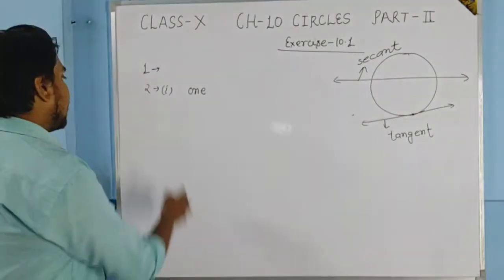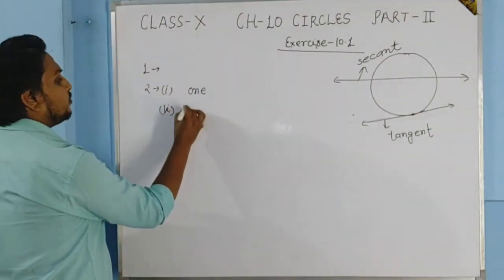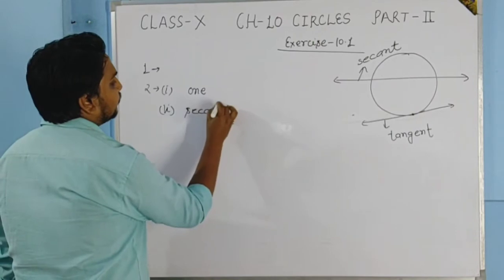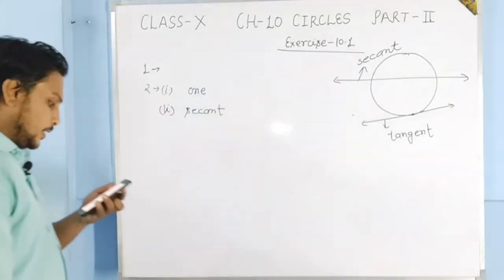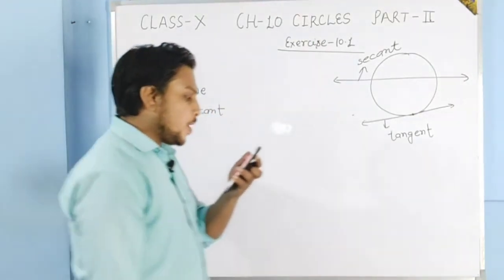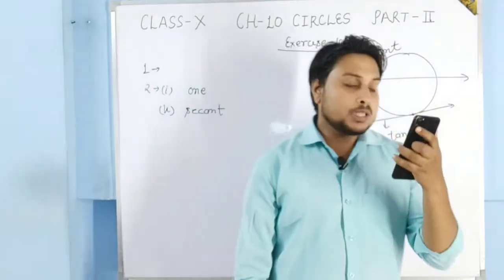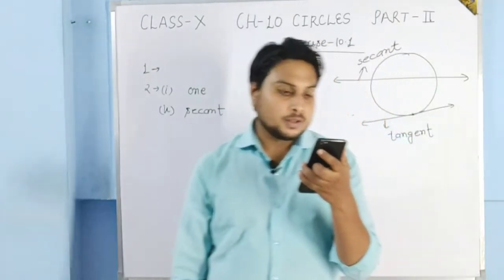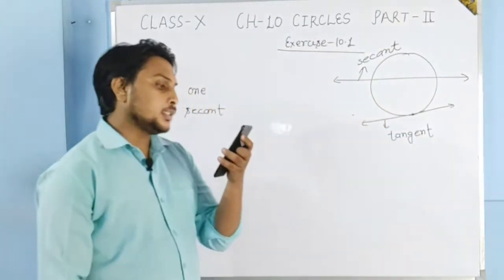So the answer of the second part is secant.